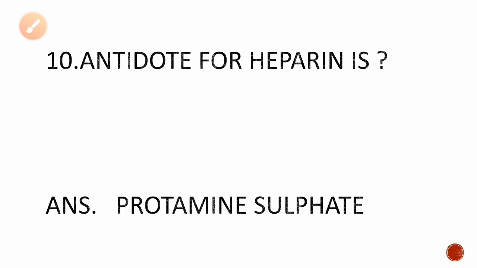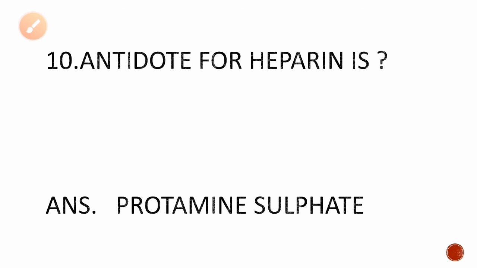Next is question number 10, antidote for heparin is. We all know for every drug there can be overload or toxicity, and there will be an antidote to cure that. So if the person has heavy loads of heparin in his body, or the heparin has been given in overdose, we have to give an antidote to reduce the effect of the heparin. Okay, so the answer for the antidote of heparin is protamine sulfate. If the person is treated with high doses of heparin, then he should be given protamine sulfate, which acts as the antidote.